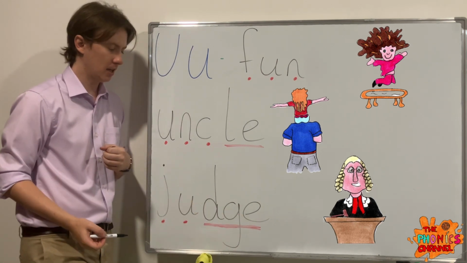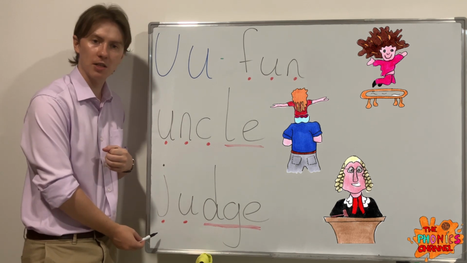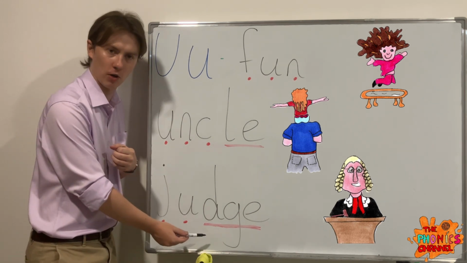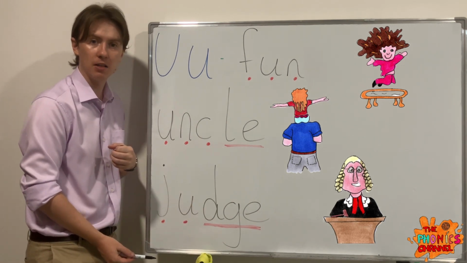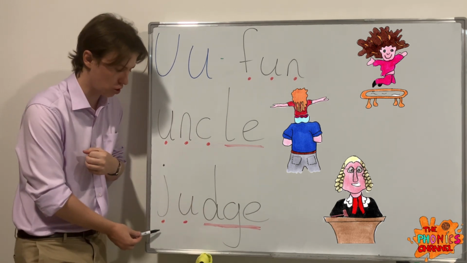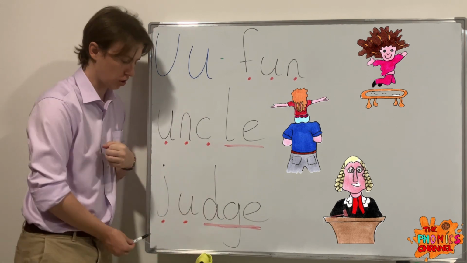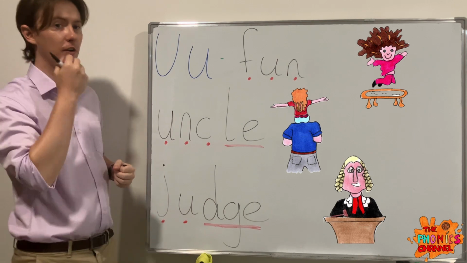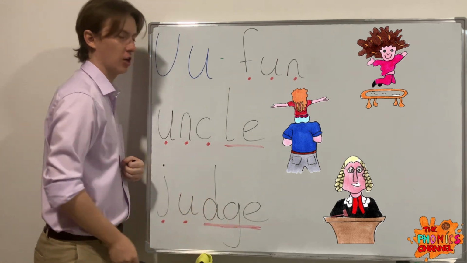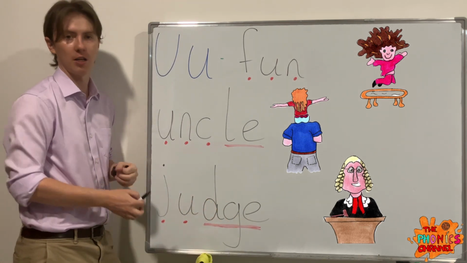Judge. Okay, so here we got the j sound, single letter j sound, and we've also got a trigraph. D, G, and E together can also make the j sound as well. So this is j, and this is j. Judge. So it's 5 letters with 3 sounds. So we've got a trigraph j here as well as a single letter j here.